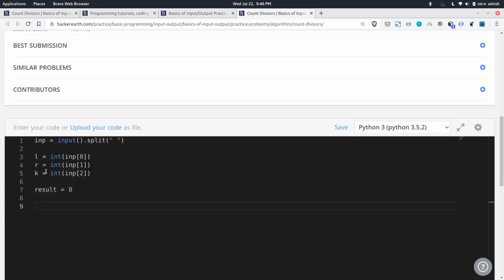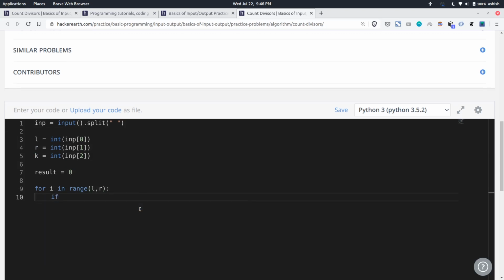Now we need to run a loop from L to R and count the number of numbers divisible by K. It is fairly simple. For i in range L and R. Now we check if it is divisible by K, that is i modulo K equal to 0. If it is divisible, remember we need to print only how many numbers, not each number. So you will just increment your result by 1. At the last you just print your result.